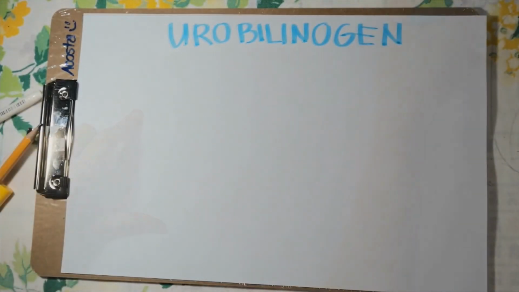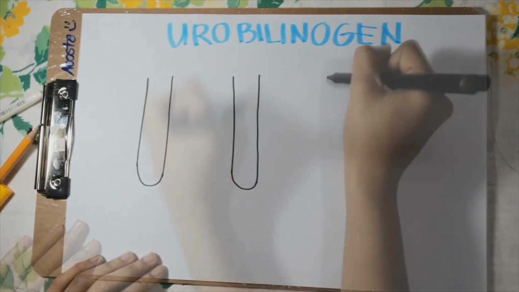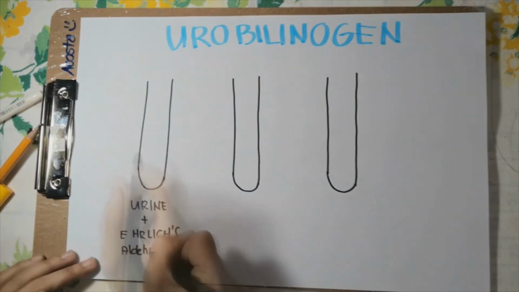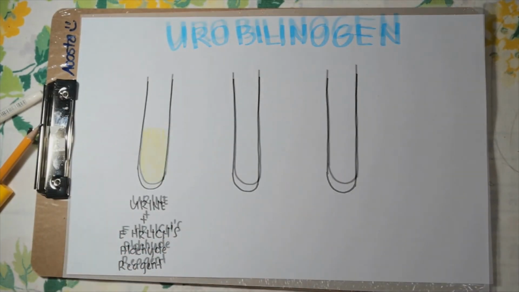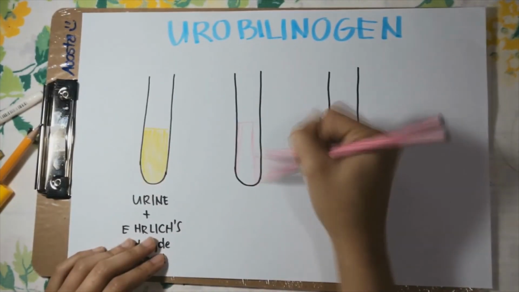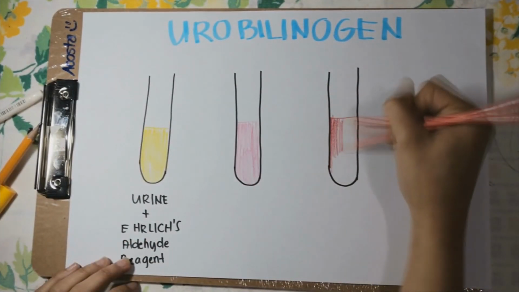And lastly, urobilinogen. So many problems exist in the dipstick measurement of urobilinogen that evaluation is not recommended. False negative and false positive results are common.